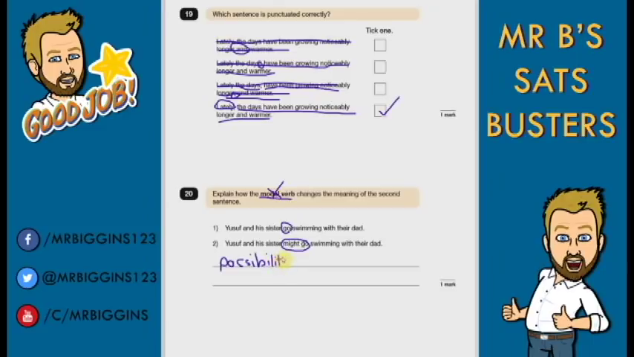Now, a modal verb tells us about possibility. Okay, so in the first sentence, they definitely did go. In the second sentence, it's a possibility that they might go. They could go. Okay, so your answer should be something around: in the first answer, they were definitely going. In the second answer, it is something they could do, or it has changed how possible it is that they're going.